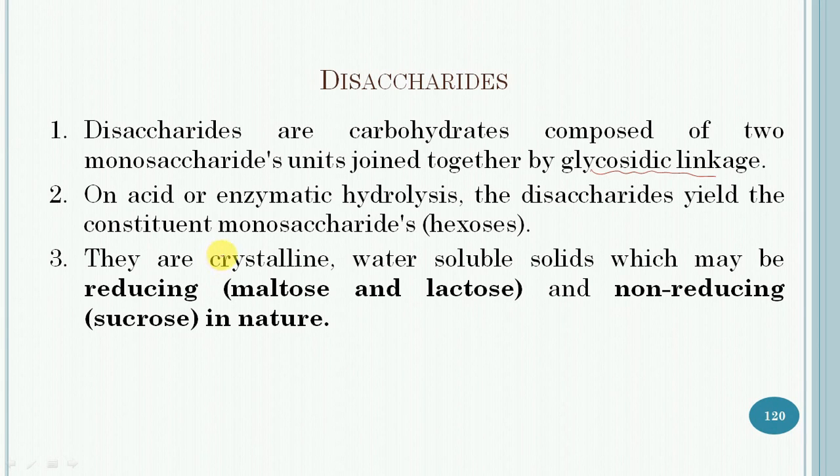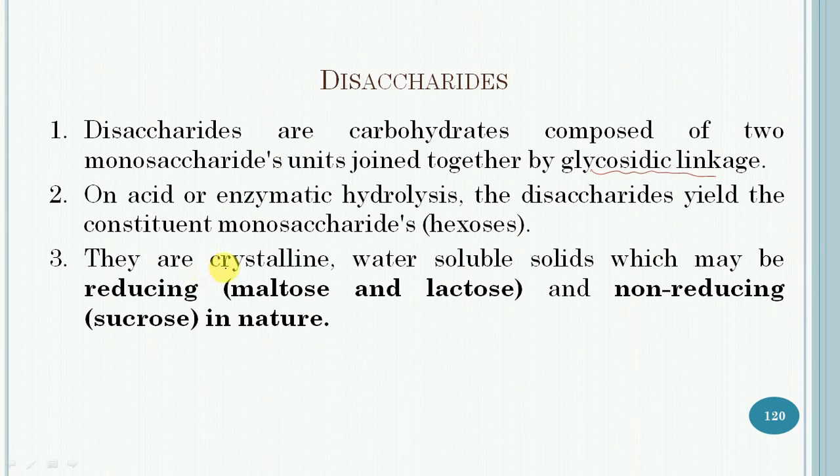On acid or enzymatic hydrolysis, the disaccharide yields constituent monosaccharides. If we treat a disaccharide with acid and enzyme, they can be converted into their respective monosaccharides.